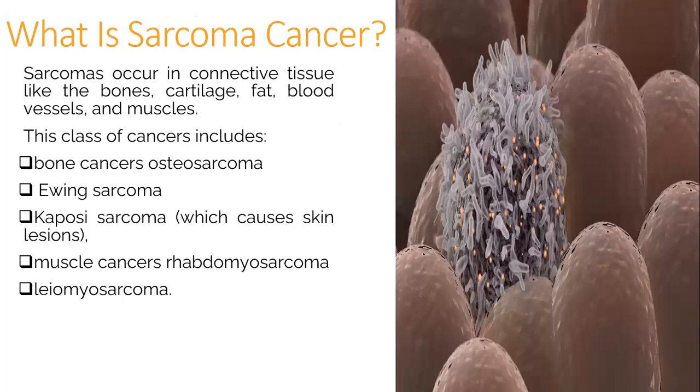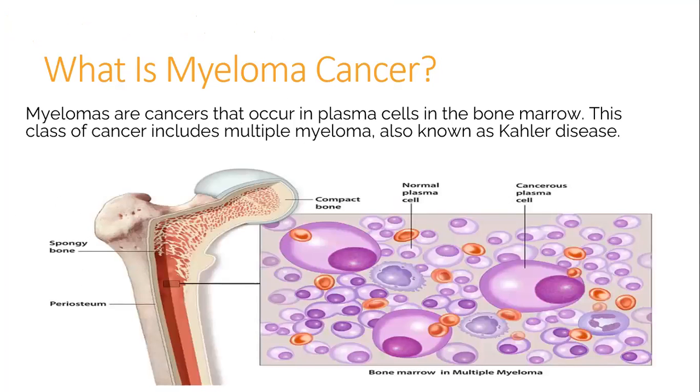What is sarcoma cancer? Sarcomas occur in connective tissue like the bones, cartilage, fat, blood vessels, and muscles. This class of cancers includes bone cancers, osteosarcoma, Ewing sarcoma, Kaposi sarcoma, which causes skin lesions, and muscle cancers, leiomyosarcoma. What is myeloma cancer? Myelomas are cancers that occur in the plasma cells in the bone marrow. This class of cancers includes multiple myeloma, also known as Kahler's disease.